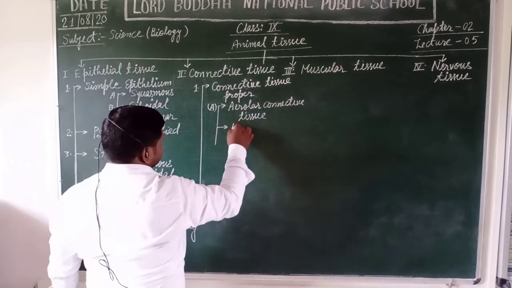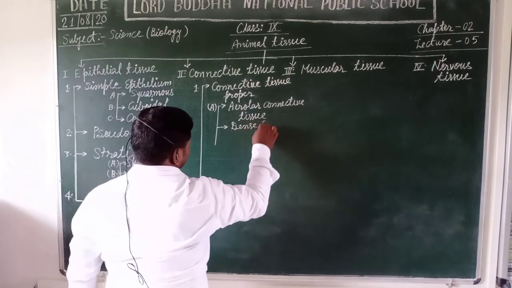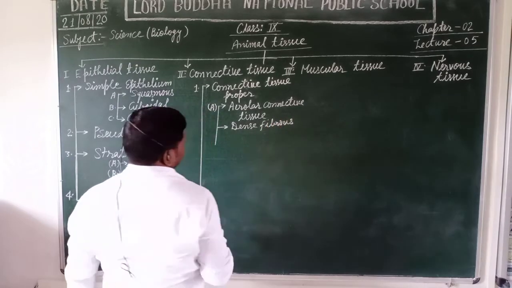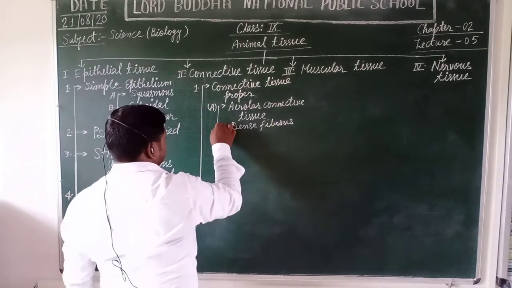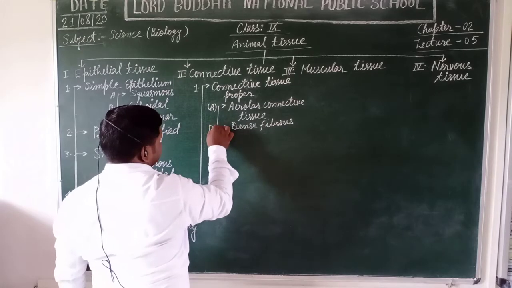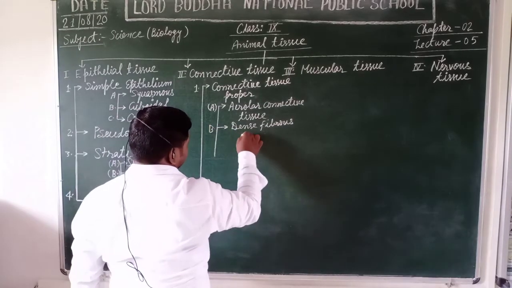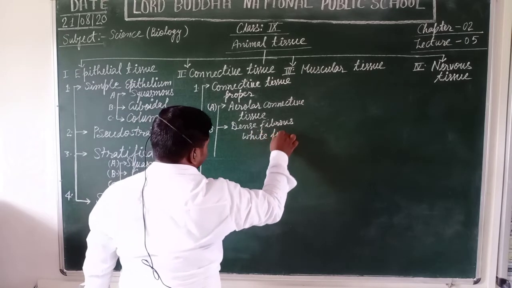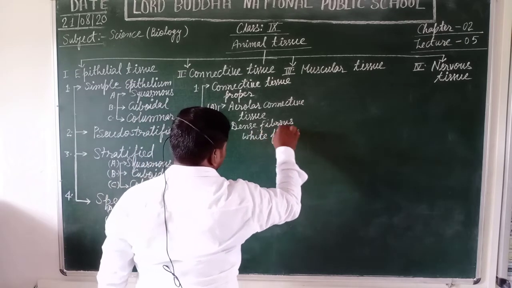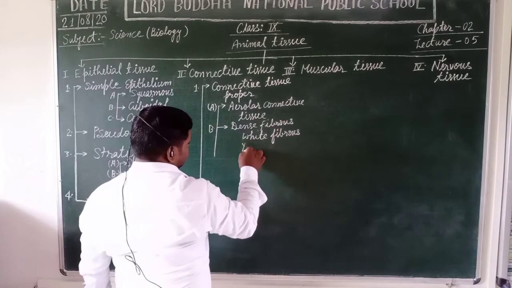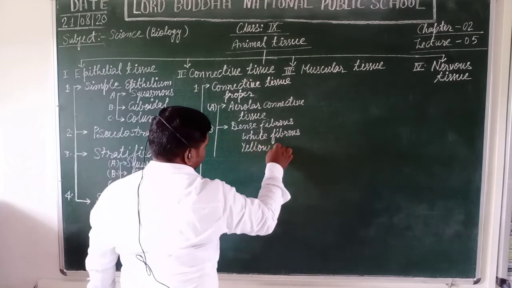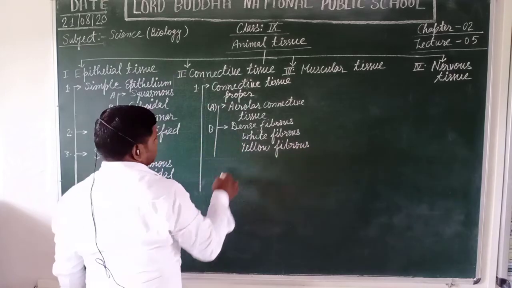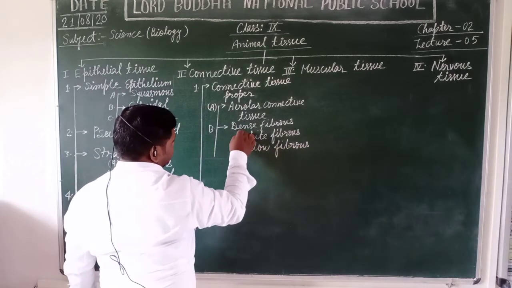The second one is dense fibrous connective tissue, which is further classified as white fibrous and yellow fibrous connective tissue.